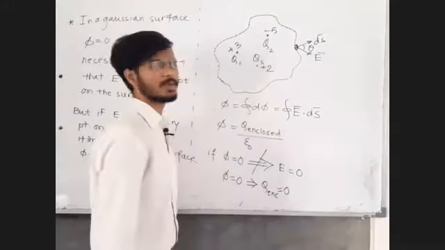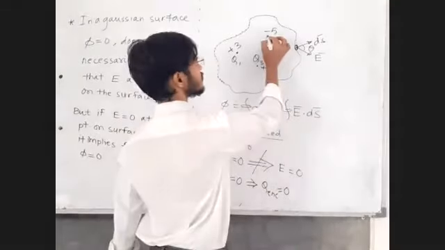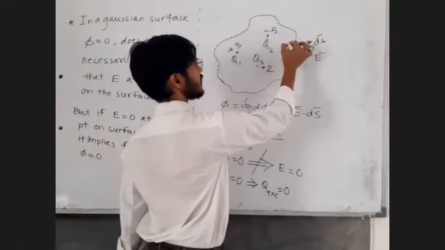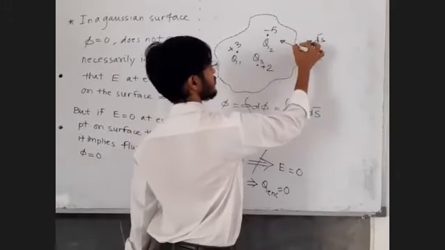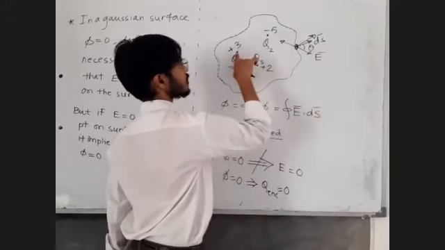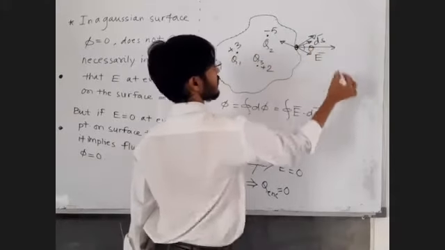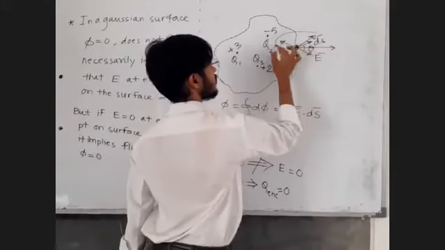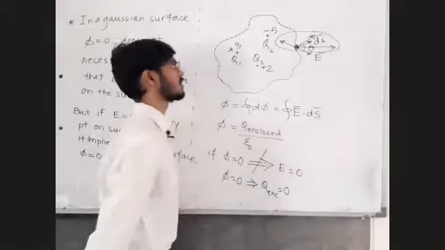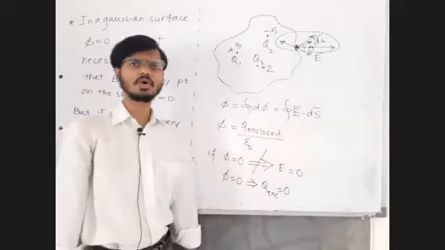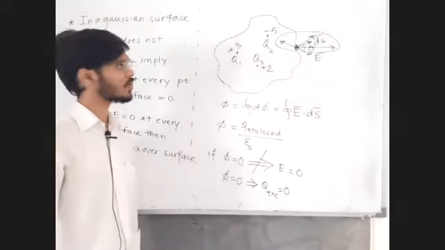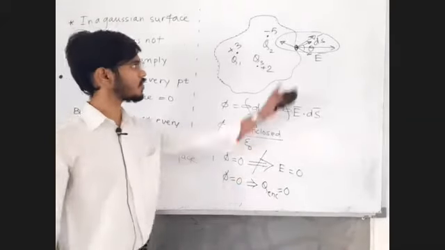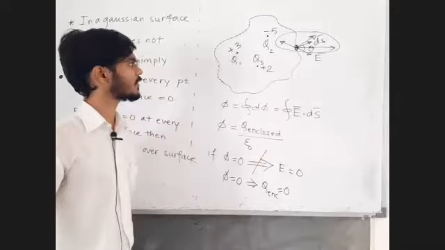Fine. Now you people tell me, because of this negative charge, electric field will be towards the negative. Because of this positive charge, electric field will be away from the positive. And all these electric fields, are they cancelling each other? No, they are not cancelling each other. It can be non-zero.